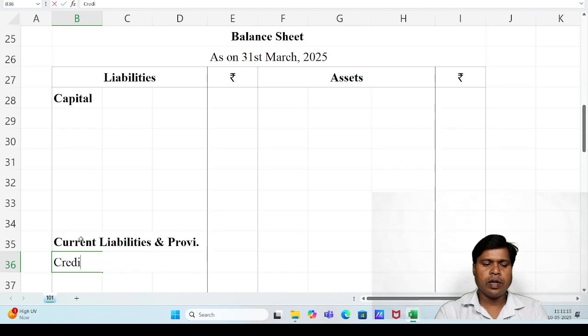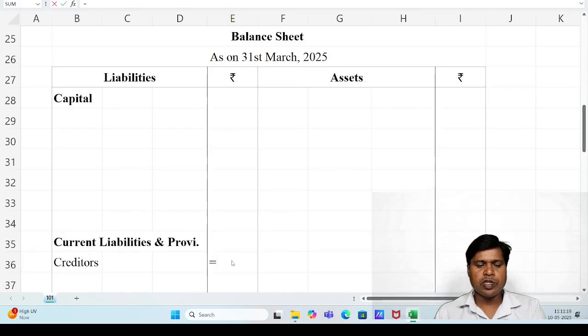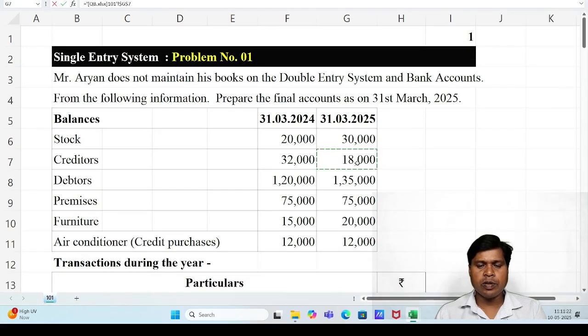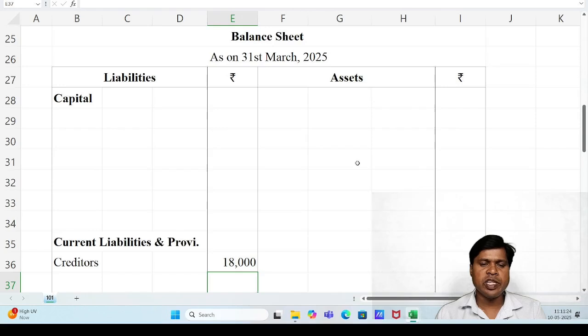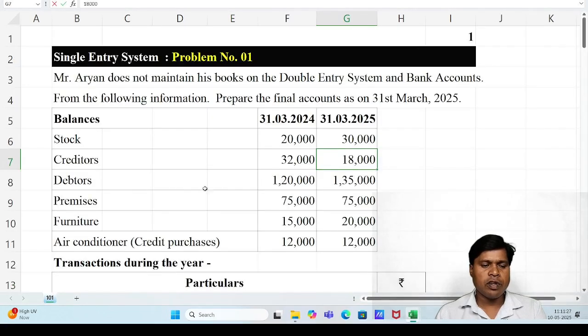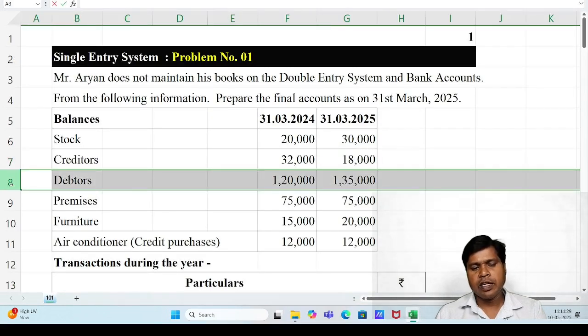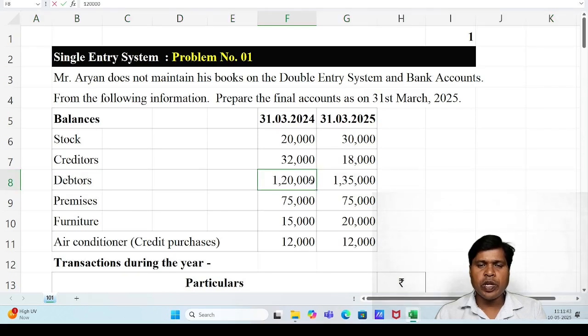Under current liabilities and provisions, creditors, and closing creditors write under the closing balance sheet, liability side. You can see 18,000. After creditors, next item debtors. First column, it means opening debtors, previous year amount to be received, and second column closing debtors. Opening debtors should be recorded under the opening balance sheet. Closing debtors should be recorded under the closing balance sheet.